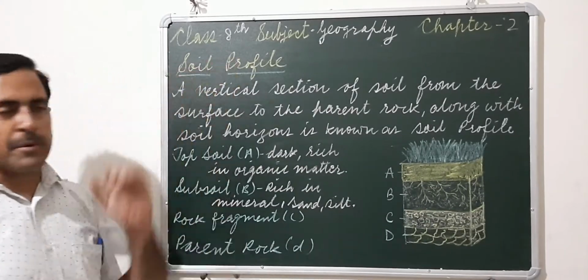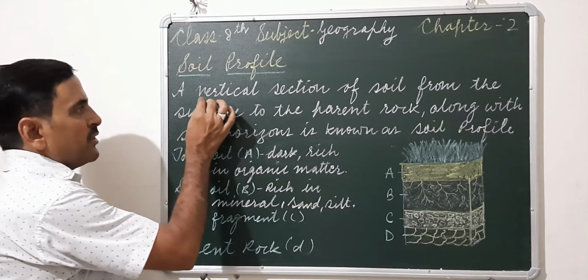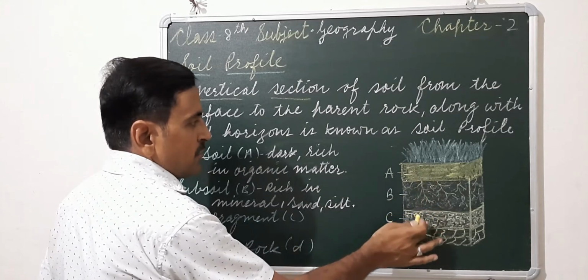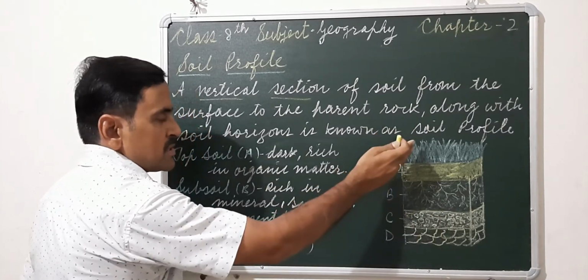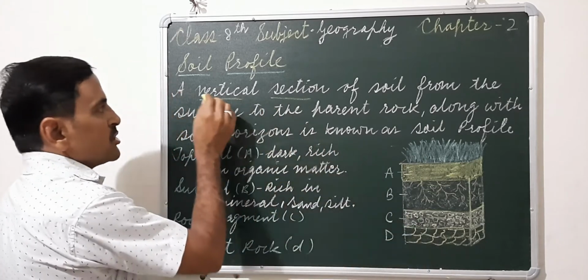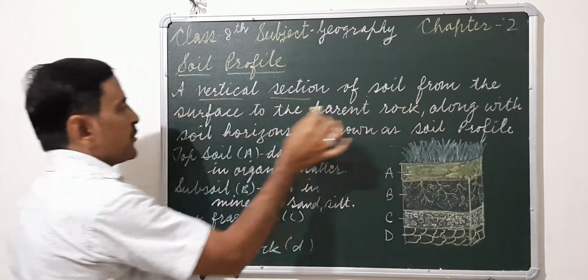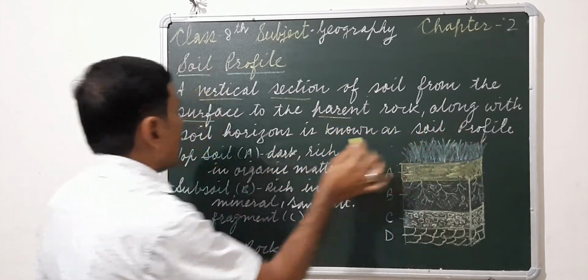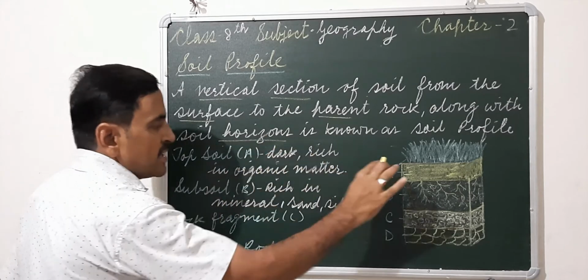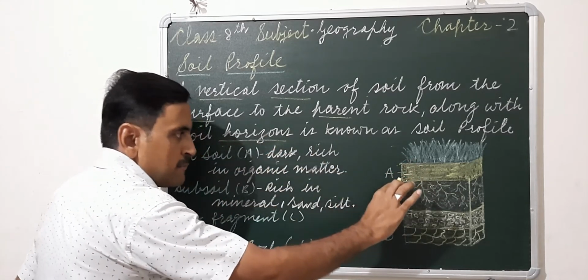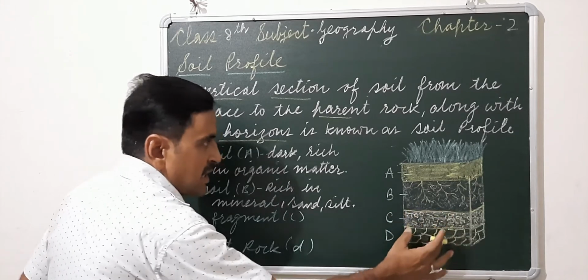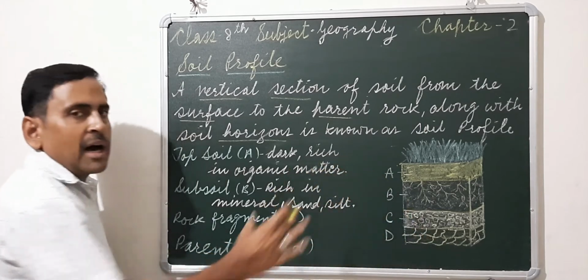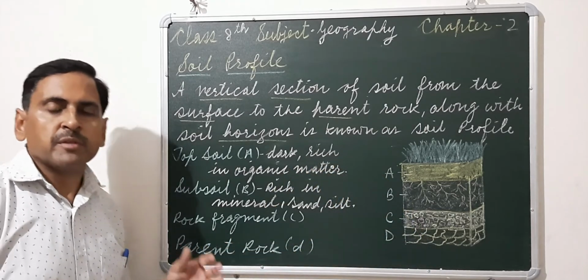Next, soil profile. Soil profile is the vertical section. You look at the diagrams, 1, 2, 3, 4 sections. Vertical means from surface to the parent rock. So it is the vertical section of soil from the surface to the parent rock along with soil horizons. These layers which you can see, A, B, C or D, these are the horizons. So this type of layers of soil are termed as the soil profile.